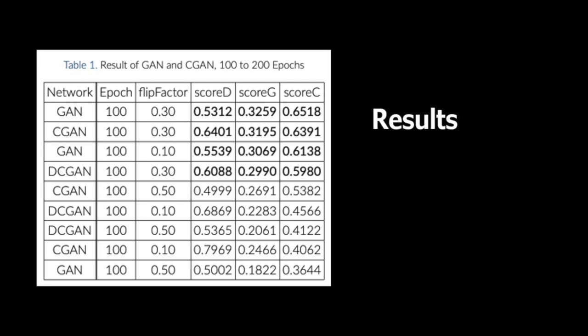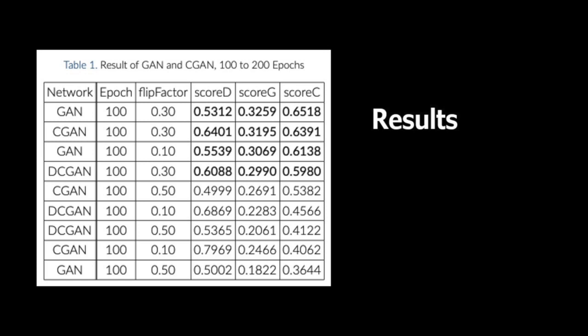The best combined score for the CGAN network was 0.6391, with a high value for the discriminator score. The discriminator had a 0.6401 score, and the generator had a 0.3195 score. When the value of one network is close to 1.0, that indicates a better performance over the other network. Finally, the best combined score for the DCGAN network was 0.5980, with a high value for the discriminator score again. The discriminator had a 0.6088 score, and the generator had a 0.2990 score. In this case, with the worst value of generator score compared to both the GAN and CGAN generator scores.